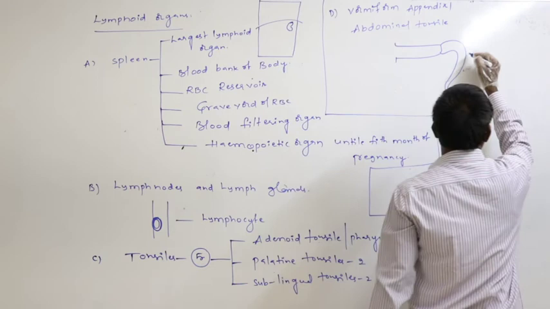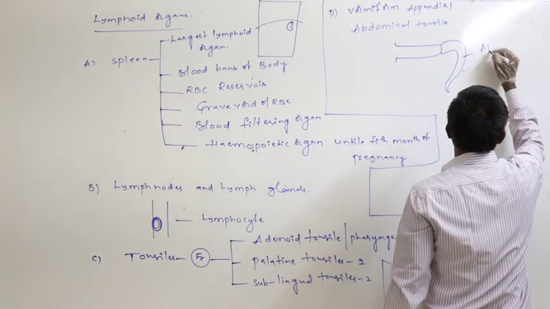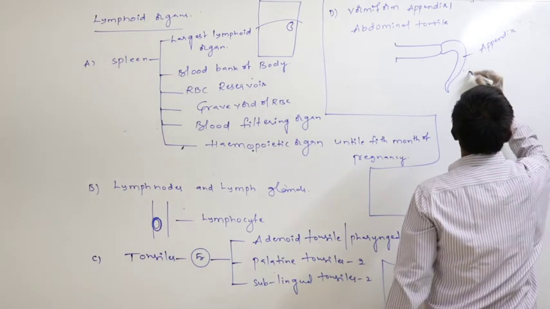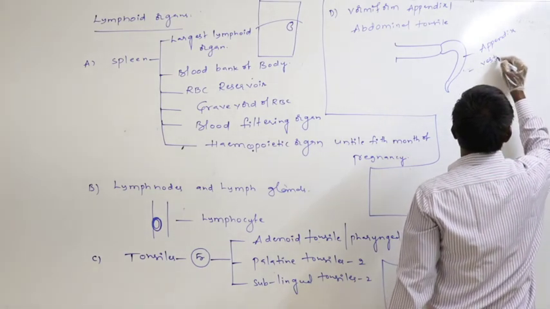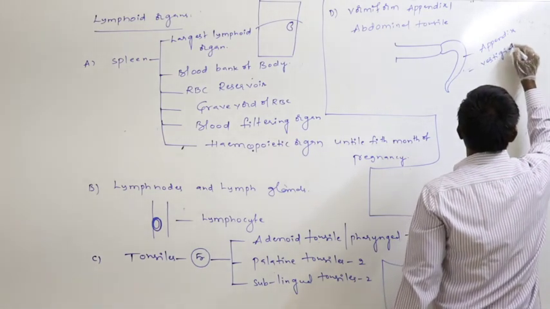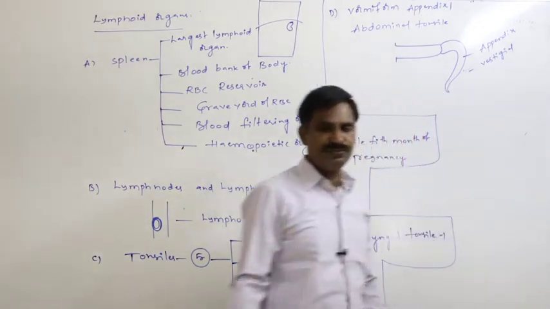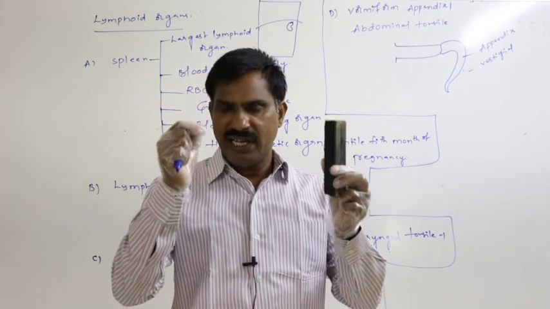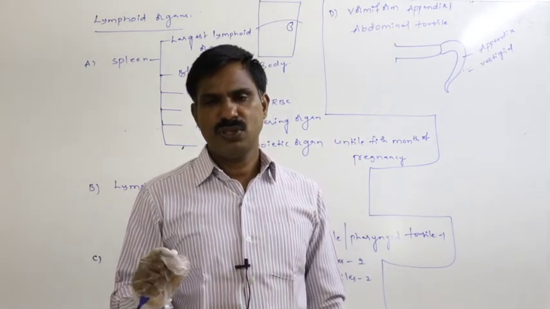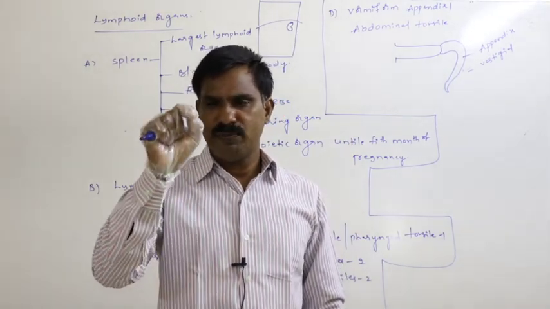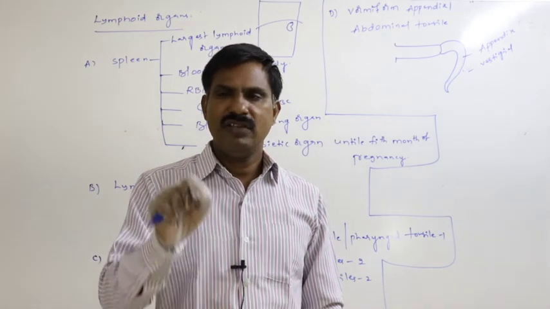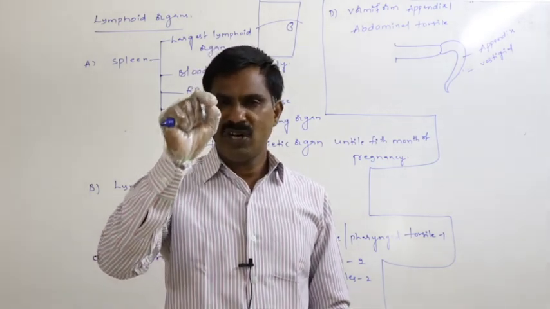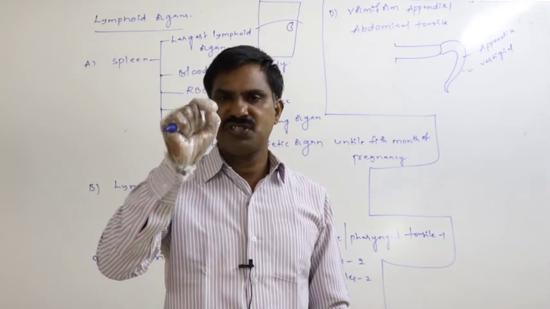So this is the appendix, and this is the vestigial organ. Vestigial means that though the organ is completely developed, it does not perform any function.